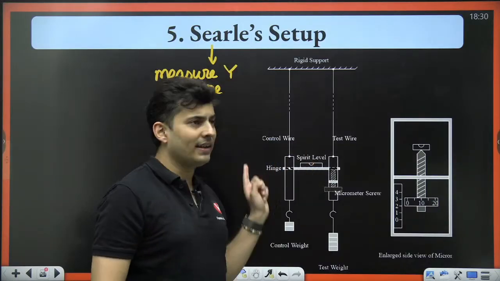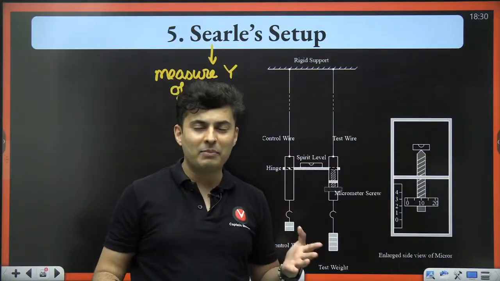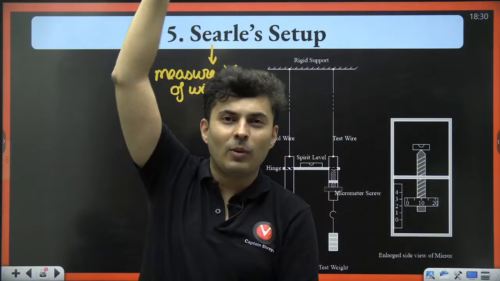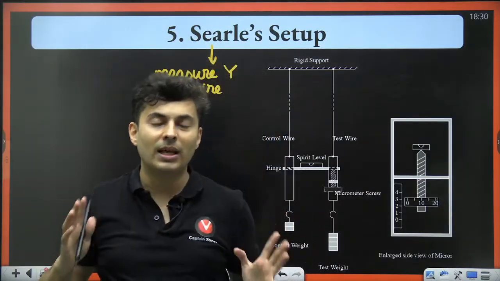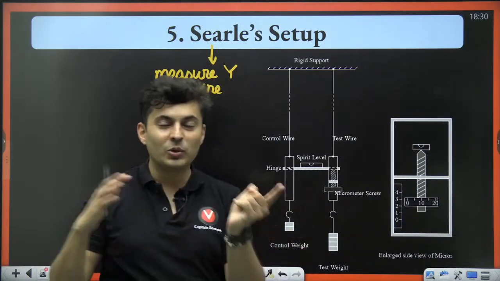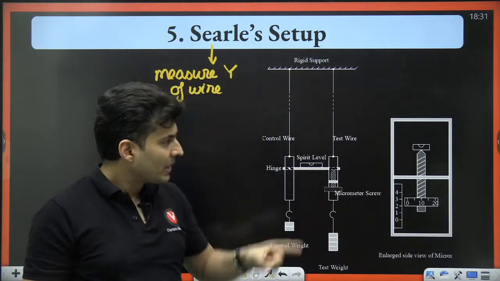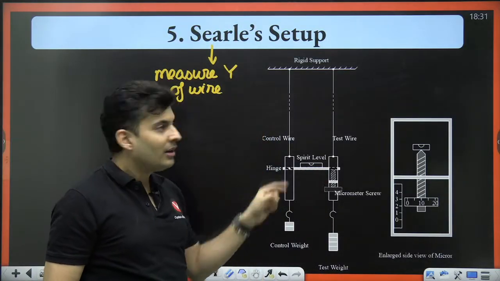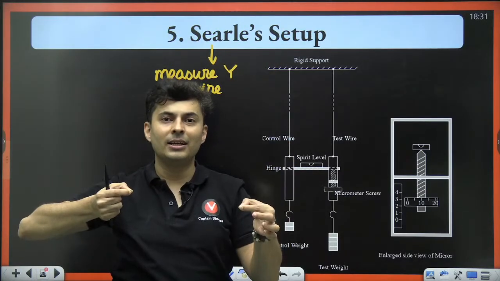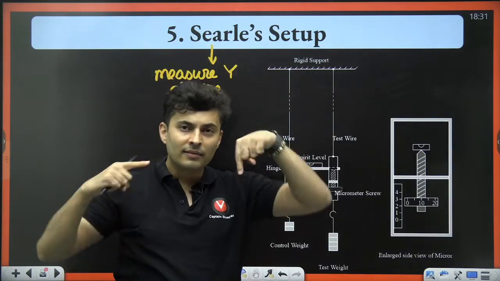Why do you need two wires? Reason is, sometimes due to temperature variations, the wire might extend naturally because of thermal expansion. So to neglect the expansion due to thermal effects and consider only the load, you have another wire which is exactly identical, and with respect to that you measure how much is the extension.